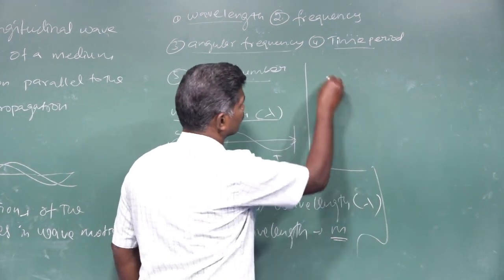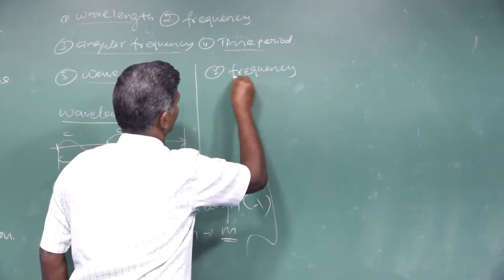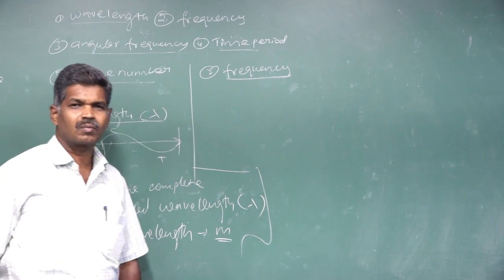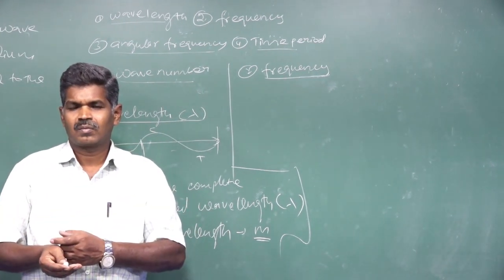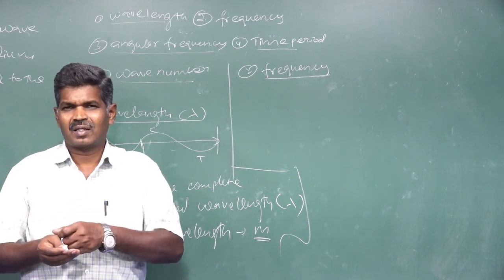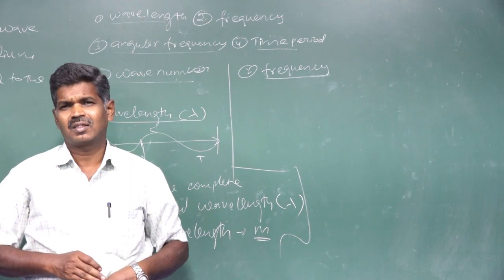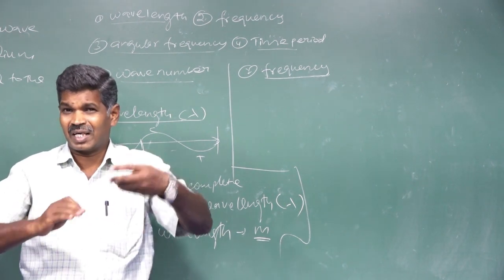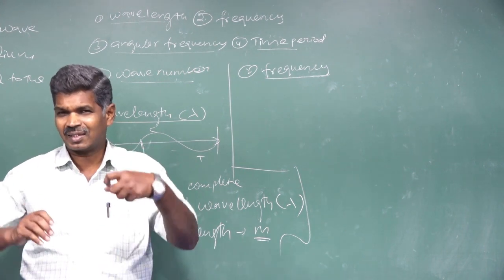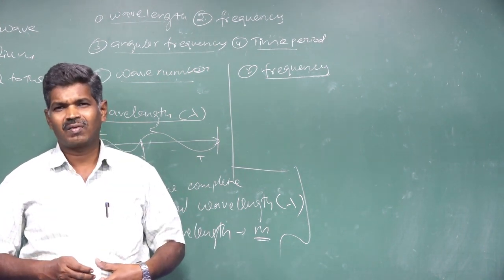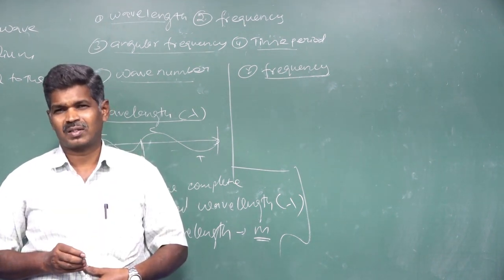Next we are going to see the factor frequency. What is frequency? Waves propagate in a medium, and in a second they cover a certain distance based on their velocity. How many cycles are produced by that wave in a second is called the frequency. Shortly, it is the number of cycles per second.